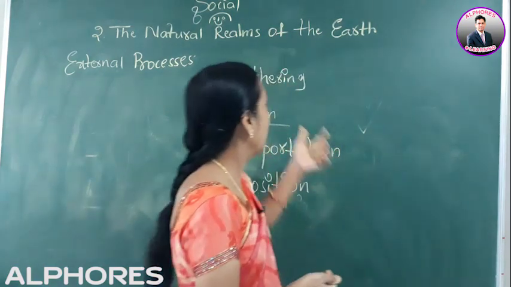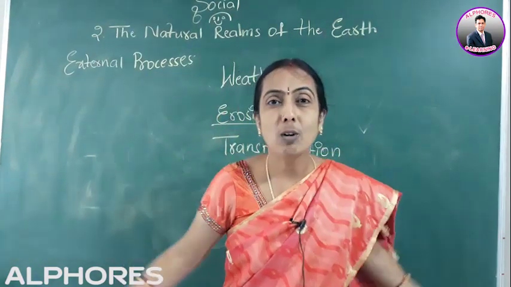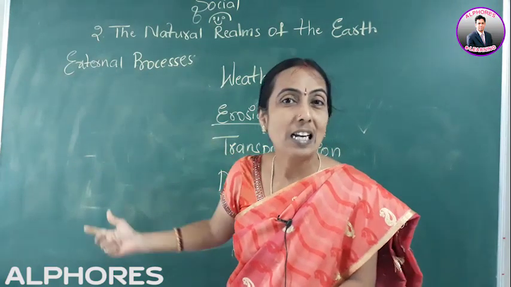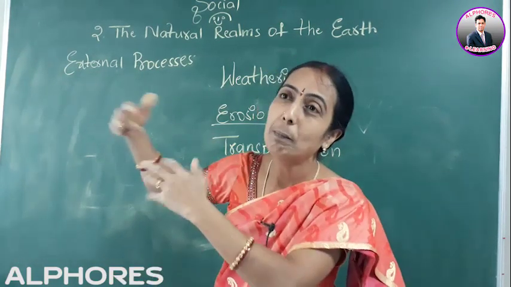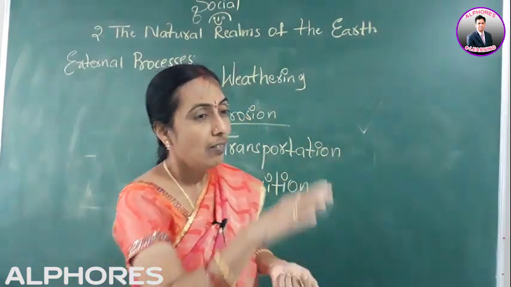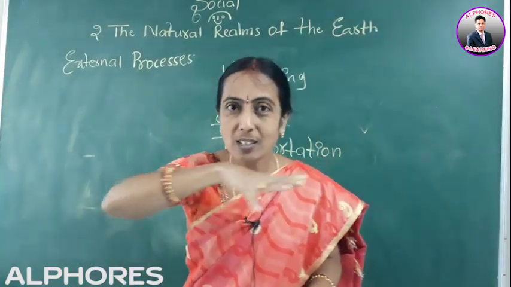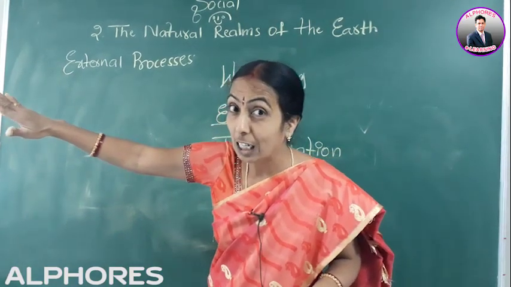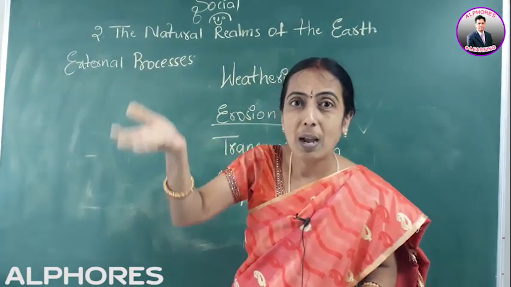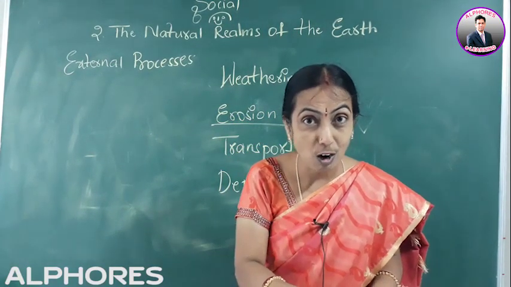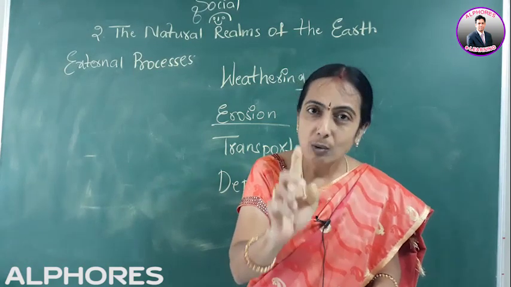That is, with weathering, what is happening? Big rocks are transformed into small stones. They will be carried to some other area by the wind and water and they will be dumped and deposited somewhere else. With this erosion, what is happening? From the higher layers, the topmost layer will be eroded out and it will be dumped somewhere, no? Automatically, that basin area will fill up and it will also come up. So these changes are taking place because of what? Because of wind and water only.